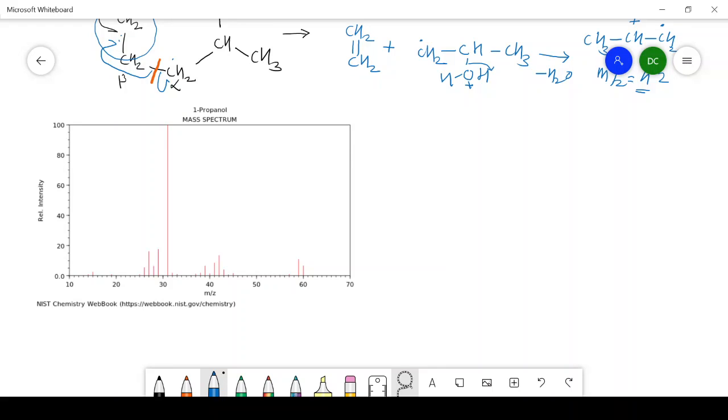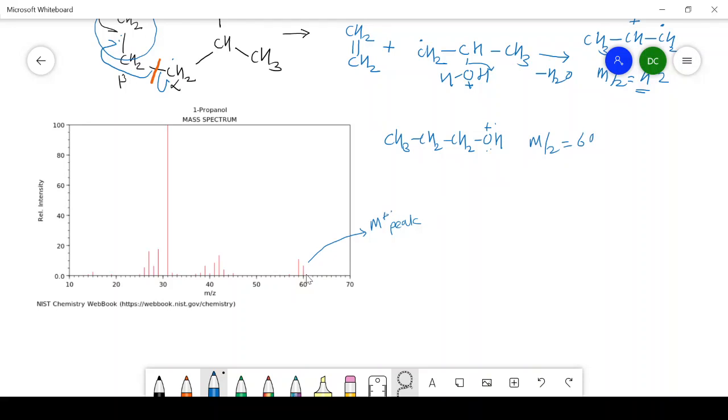You can find here, this is a spectrum of 1-propanol. In that spectrum, this is the peak where m/z value is 60. This is the molecular ion peak, that is the M peak, because 1-propanol has formula CH3CH2CH2OH, and that's why the molecular ion peak is observed at m/z value 60.